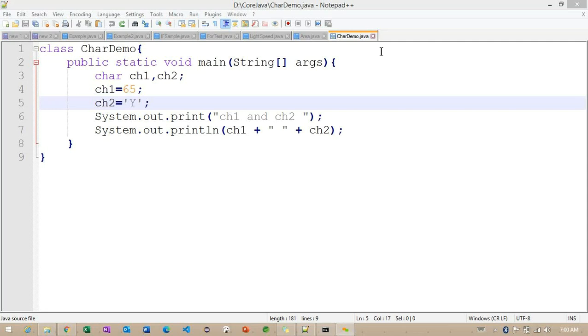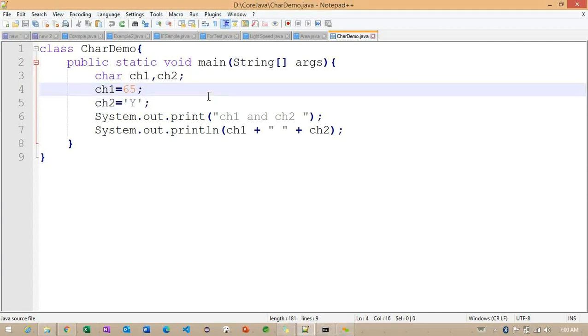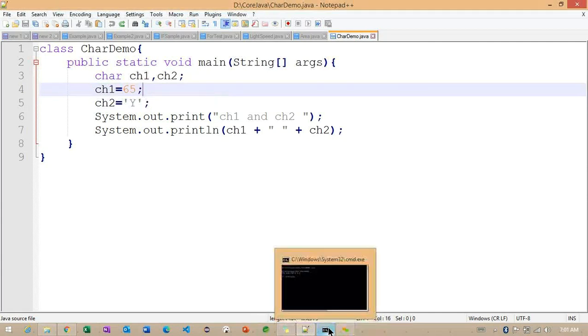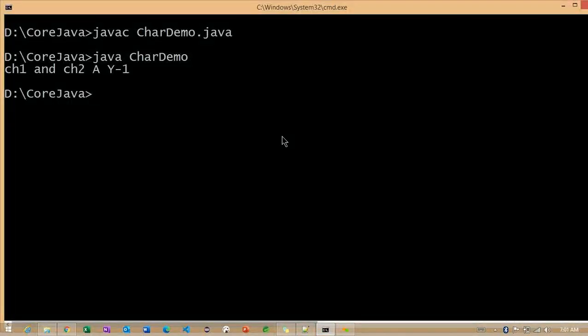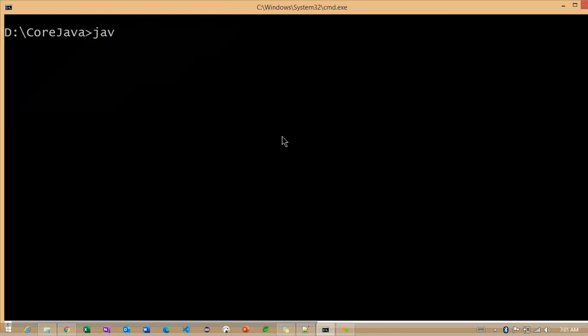Okay, so back to here. Yesterday we discussed this particular CAR demo, and we will check the same example one more time. javac CAR demo.java, it's compiled successfully.